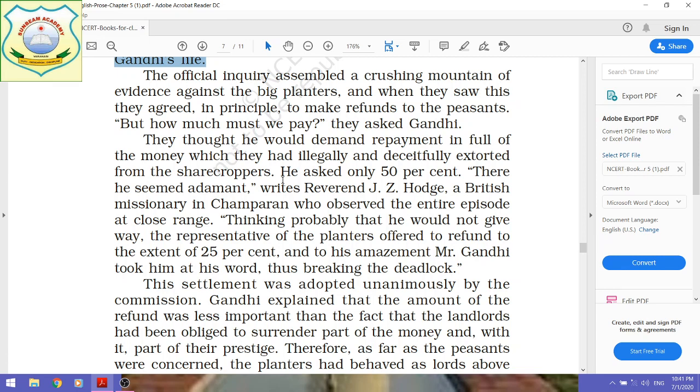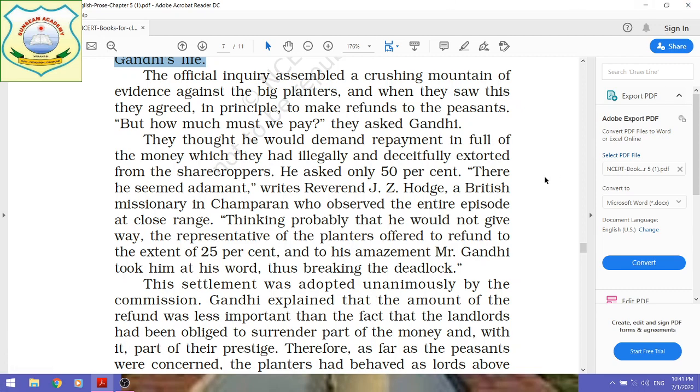But Gandhiji asked for only 50% of the money to be refunded. He did not demand the money in full for the sharecroppers.